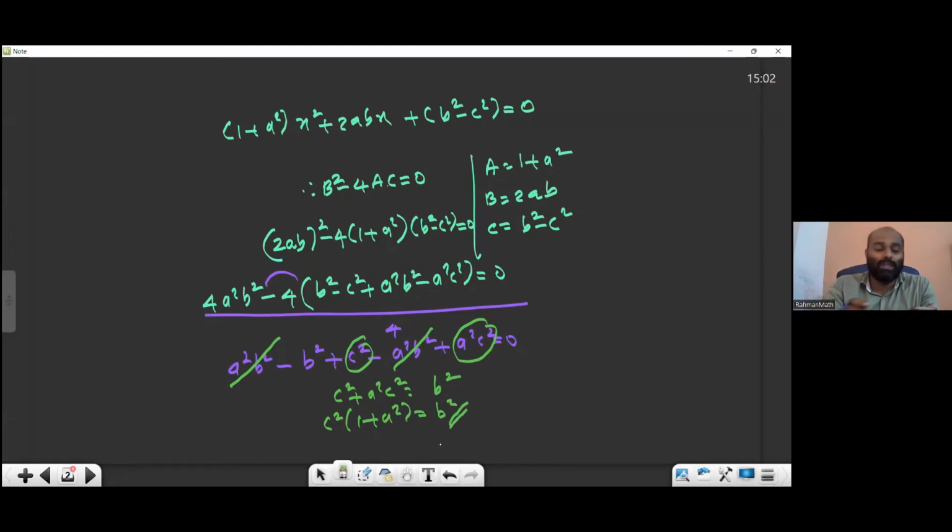Check that only. This is asked for 2 marks. Yes, b square equal to c square into 1 plus a square. That's what they asked last year for 2 marks. So every year, one question is guaranteed. B square minus 4ac is related, so be careful about that. So we'll move to the next.